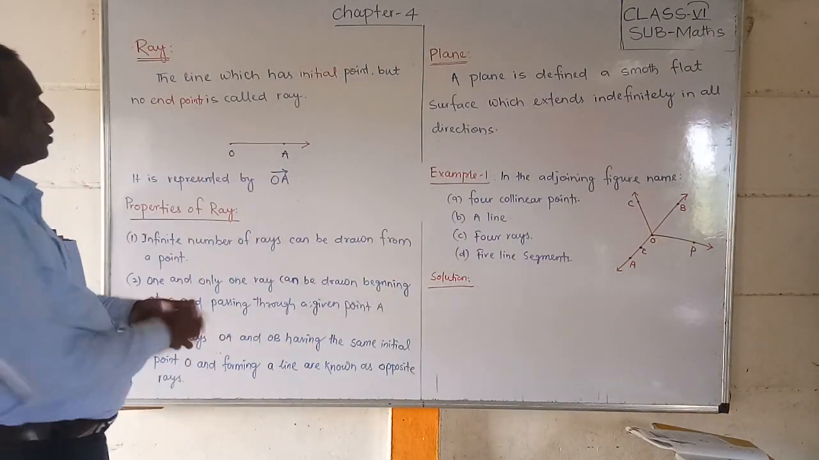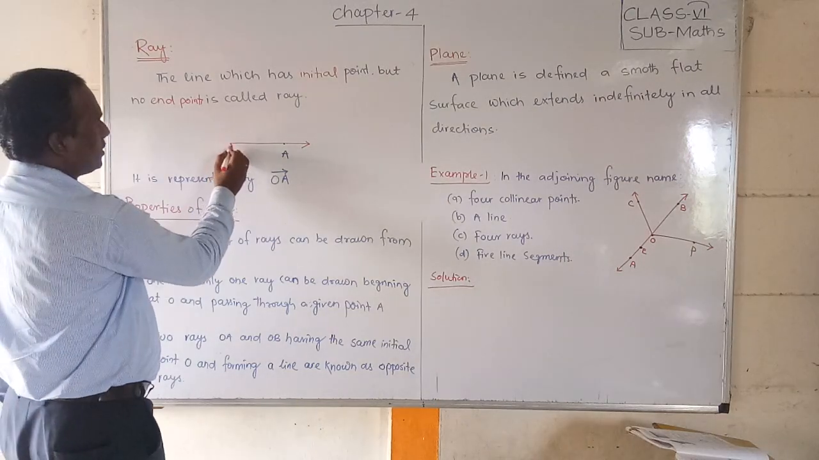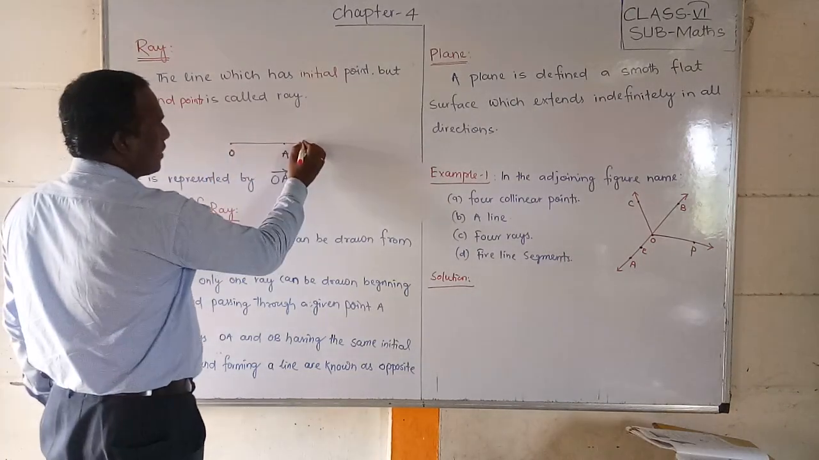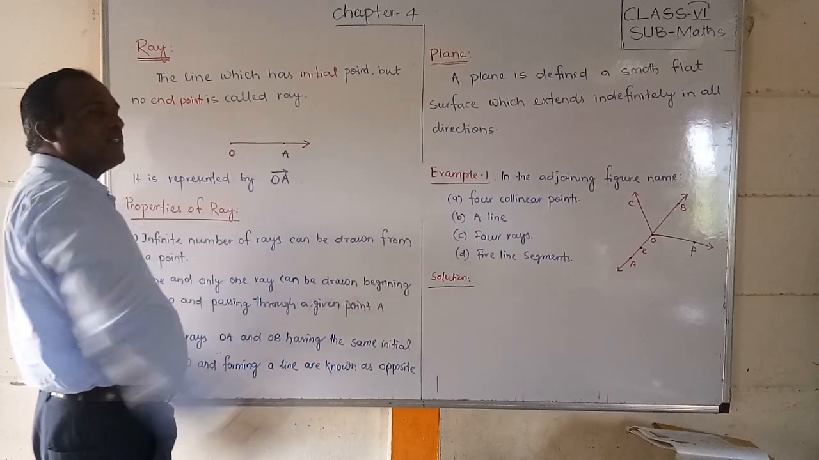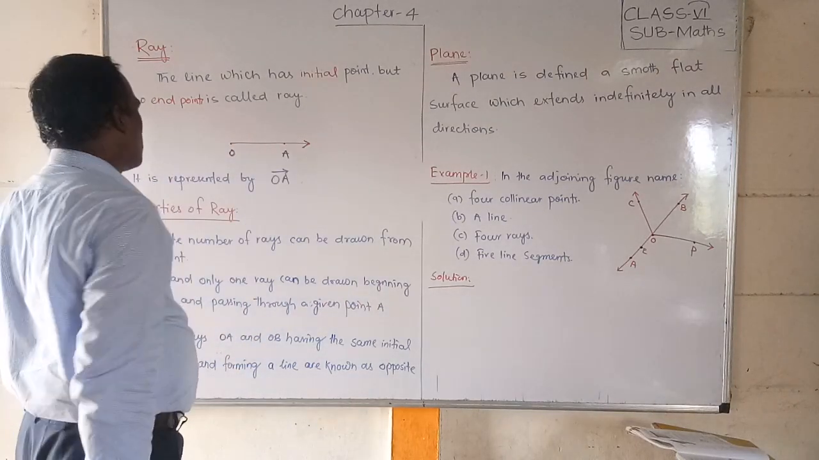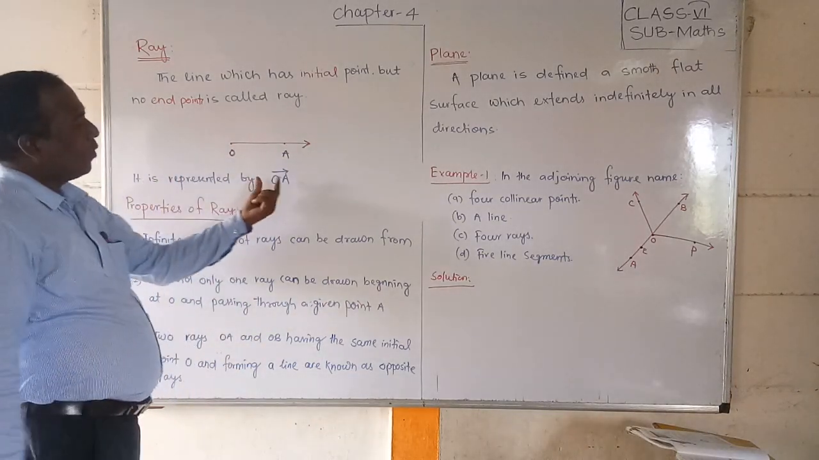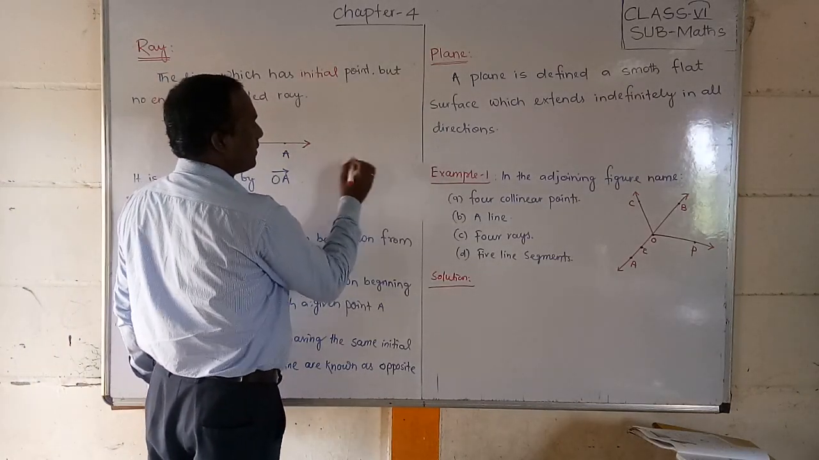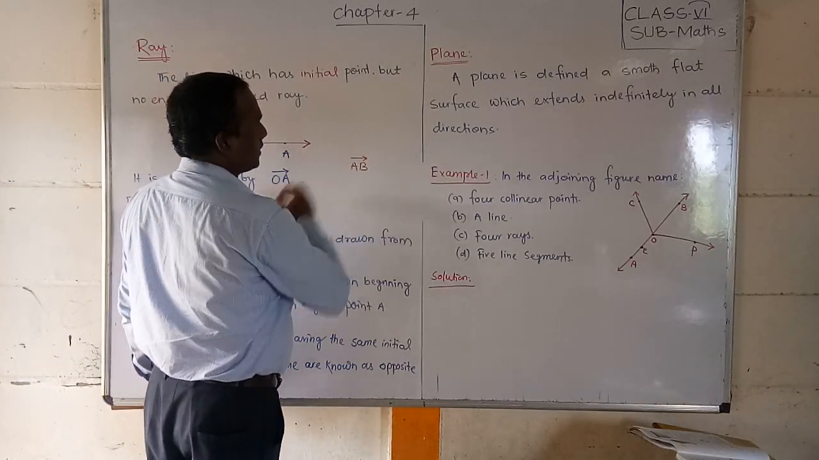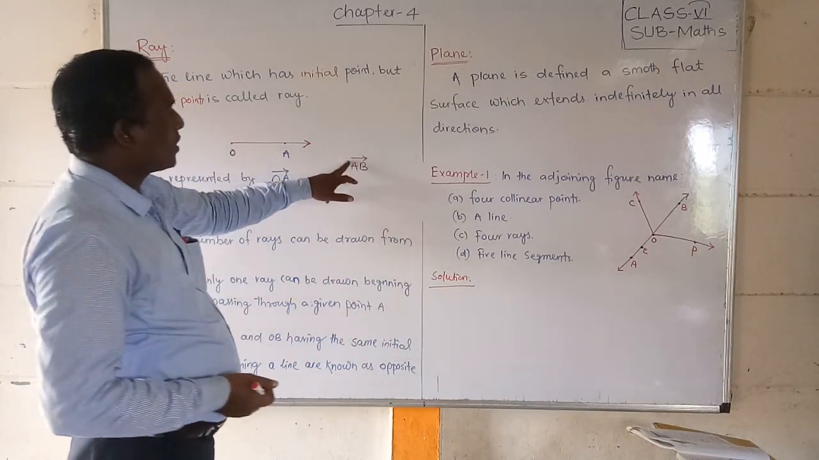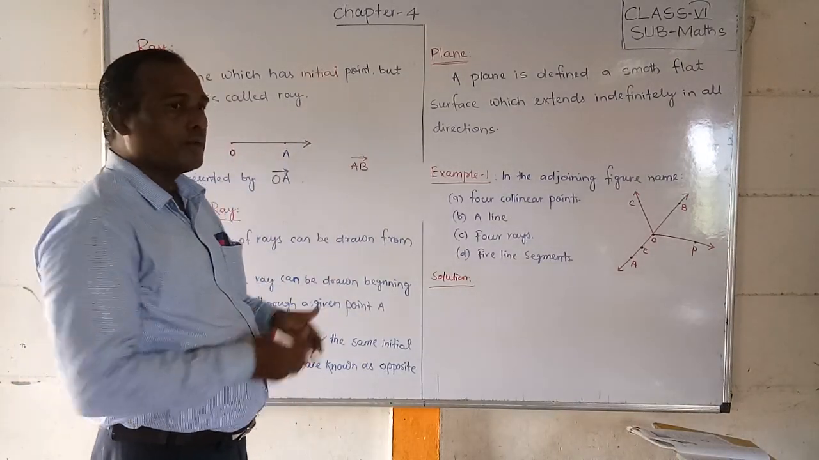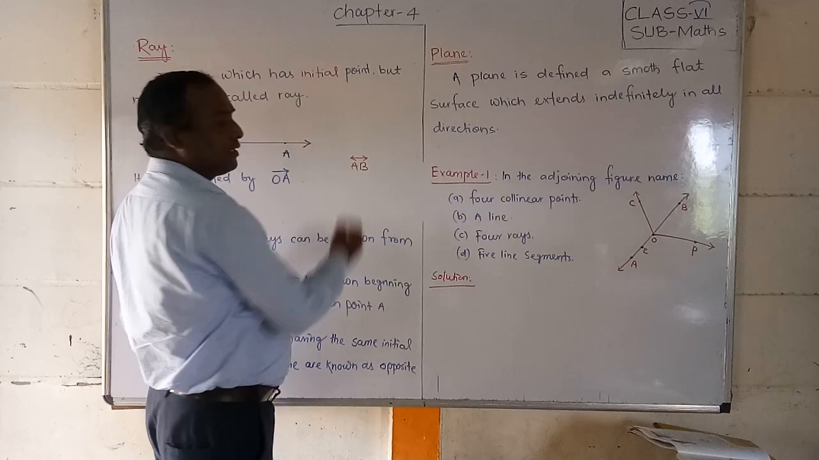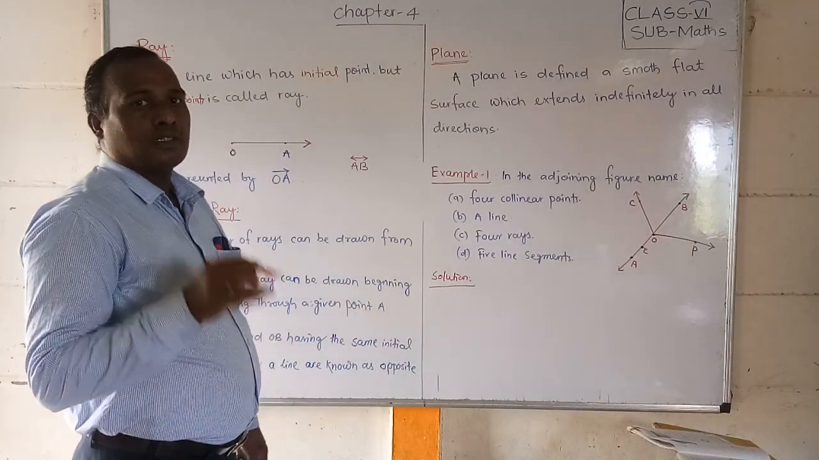Observe here, the starting point is O, and there is no arrow mark, so it will move an infinite distance. It is represented by OA. Any ray, suppose I am writing AB, symbolically it looks like this. It is called a ray. But if there are two ends, then you should say that is a line.